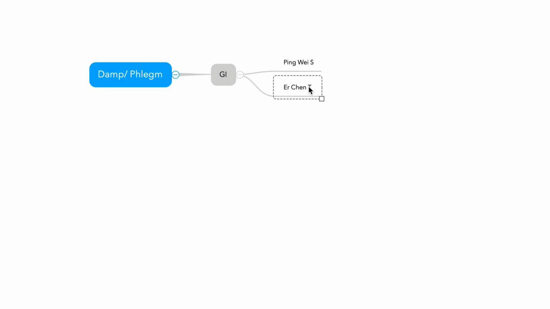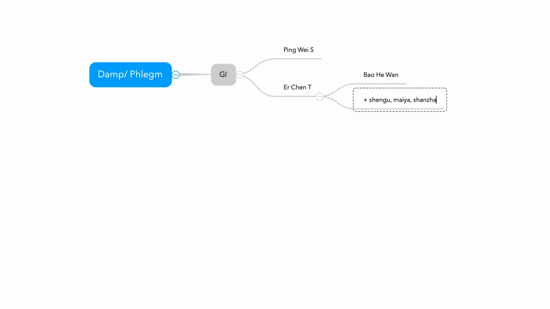So many different formulas are based on it. One of them is Bao He Wan. How do you make Bao He Wan? By adding Shen Qu, Mai Ya, Shan Zha, and also Lian Qiao. That is Bao He Wan. It treats foul-smelling belching and food stagnation with heat signs. So Bao He Wan is based on Er Chen Tang, and I love to classify Bao He Wan under the category of phlegm.